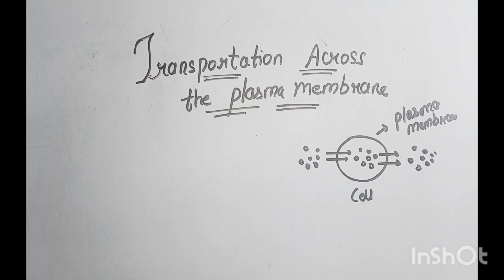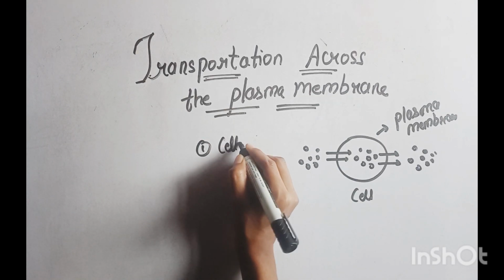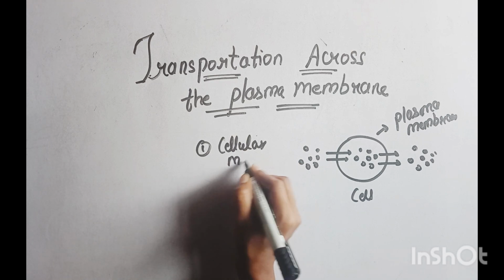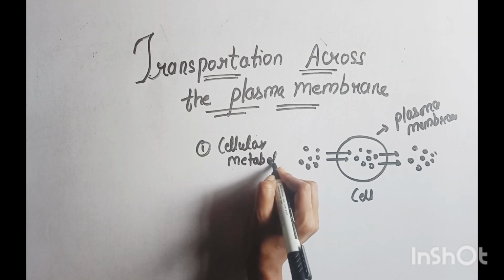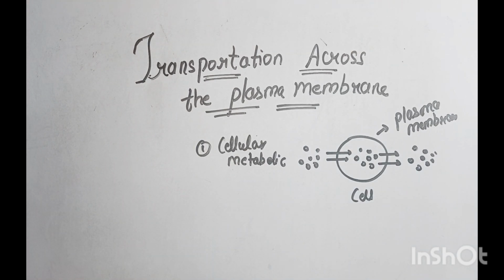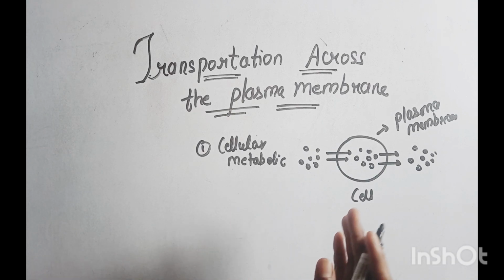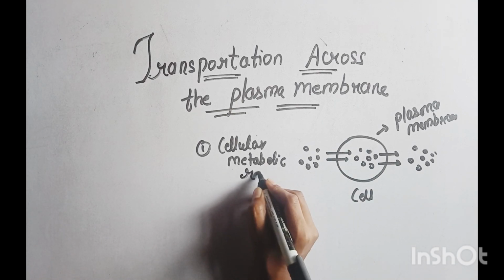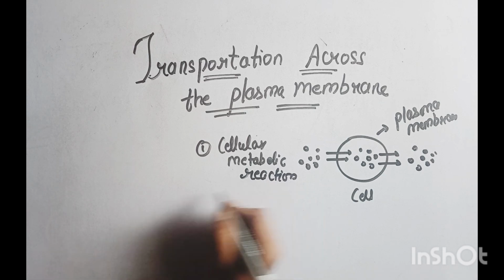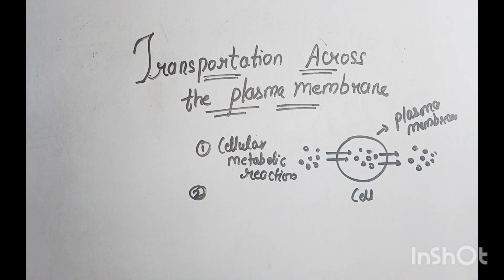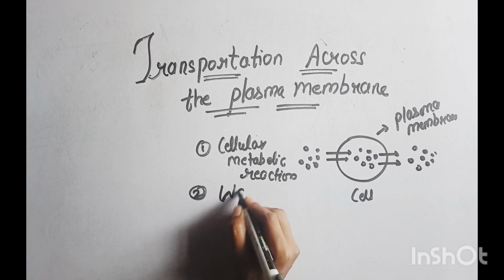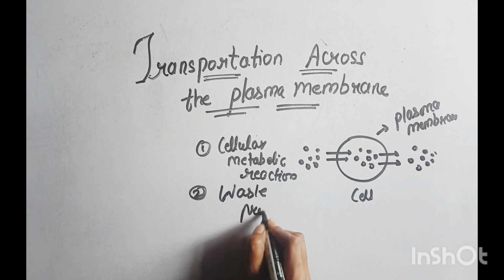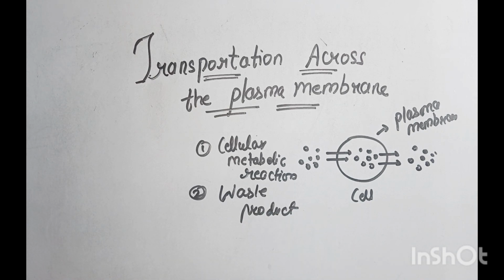But why is this transportation very important? It is important because inside the cell there are various cellular metabolic reactions occurring, so we need substances. That's why substances move from extracellular fluid to intracellular fluid. Next, during the reactions many waste products are synthesized. These waste products need to exit the cell, so they get outside the cell.